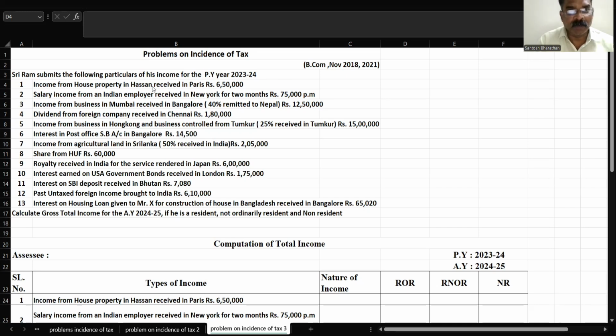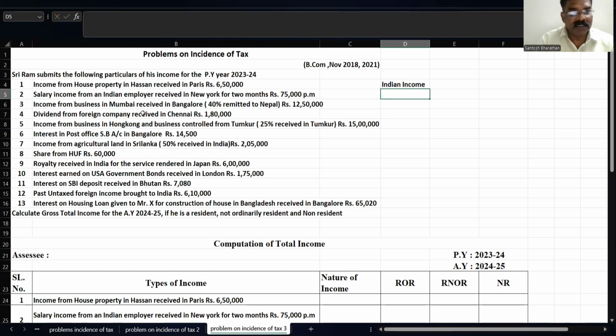First one, income from house property in Assam received in Paris. Basically, where is the income generated? From the house property, it is generated in Assam, where it is situated in India. Anything Indian income is defined as earned, received, accrued, or arisen. If any one happens in India, we treat that as an Indian income. So I'll mention this income as an Indian income.